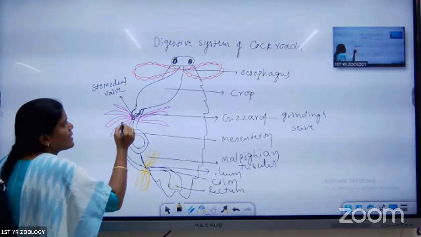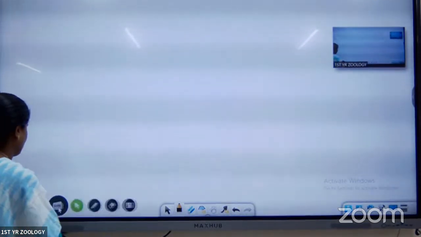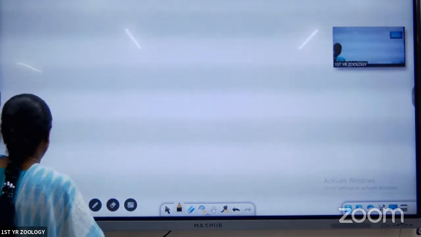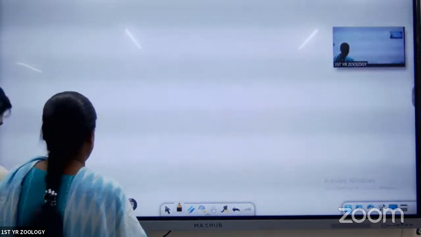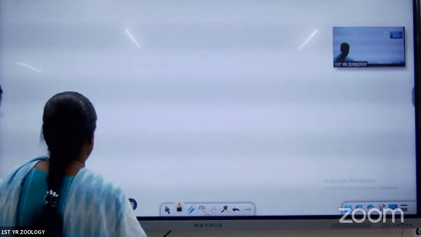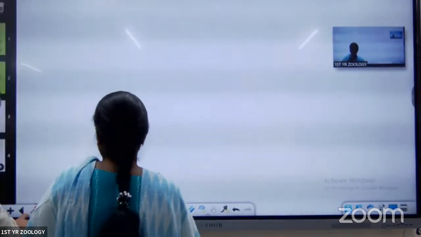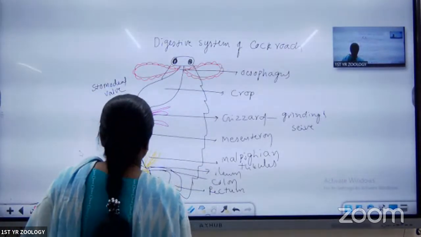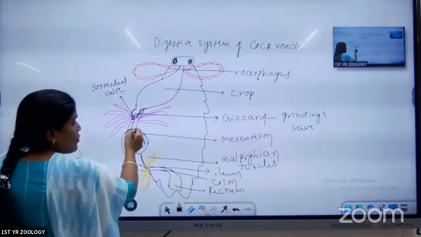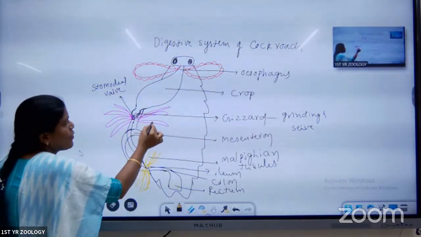Between the foregut and midgut, the diverticula, finger-like structures, are present.